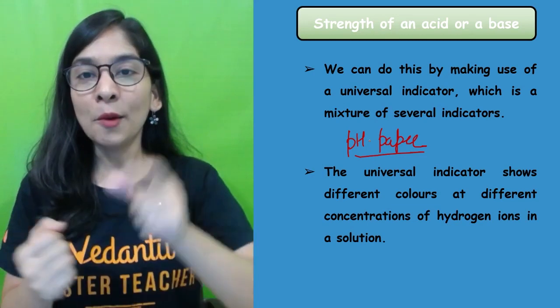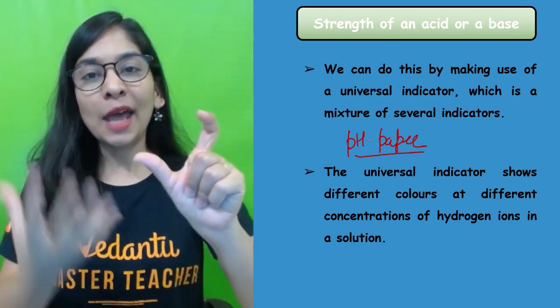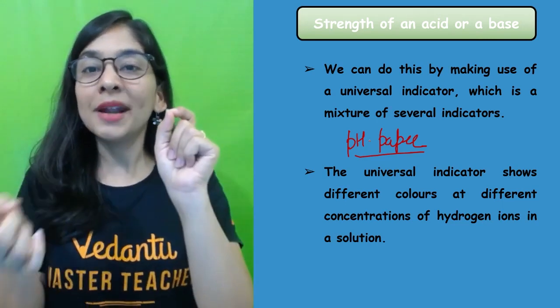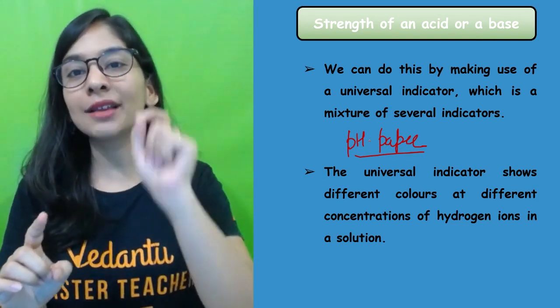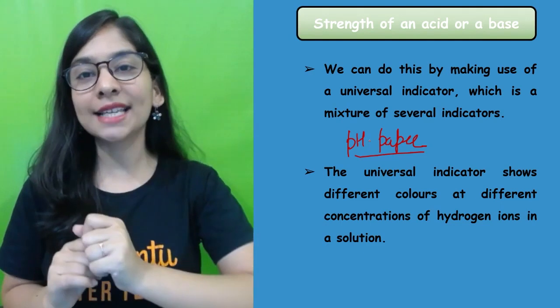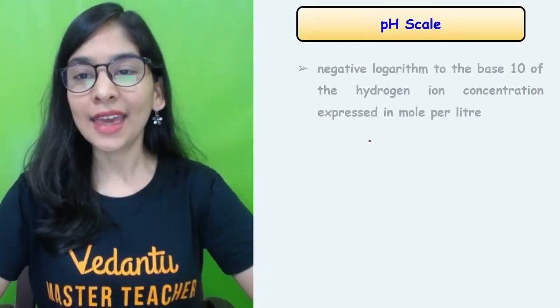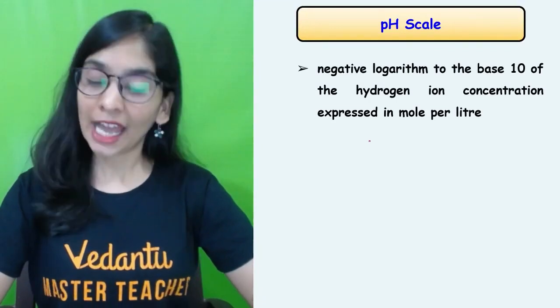Now, when we have a pH paper and we test any acid or base by dipping it in, every time, depending upon the strength of the acid or base, it will give a particular color, and we can decide how strong or weak my acid or base is. Isn't it amazing that we can actually see that? I'll show you the chart.